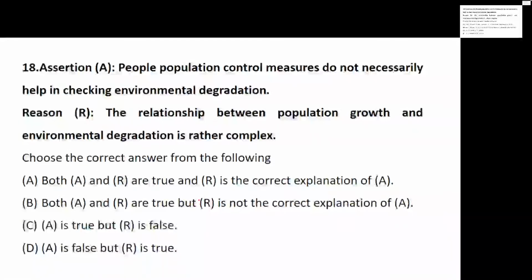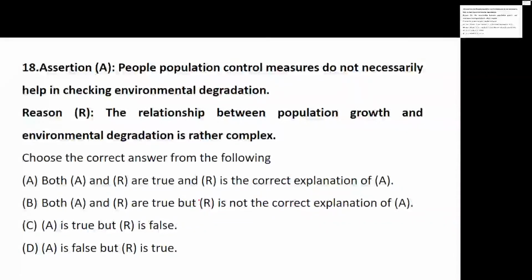Yes. Question number 18. Now question number 18 is an assertion and reasoning question. The assertion says that population control measures do not help in checking environmental degradation. So we are talking about a measure, that is population control measures, and it does not help in checking the environmental degradation. That is what the assertion is saying. The reason is that the relationship between population growth and environmental degradation is rather complex. Whether the assertion is right or wrong, whether the reason is right or wrong, and whether it is a correct explanation or not, you need to tell.